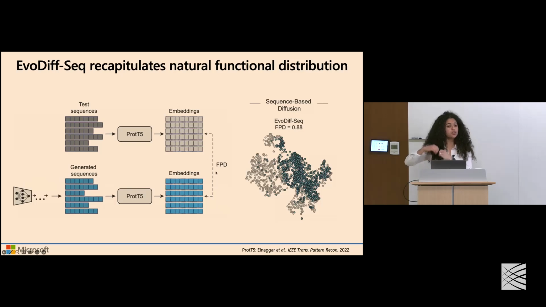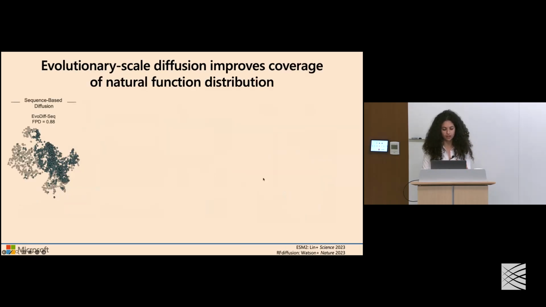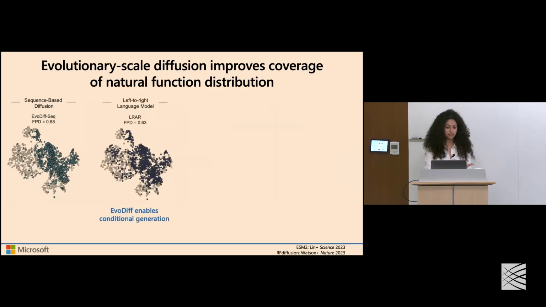We can also compute quantitatively how similar these embeddings are and come up with distance-based metrics that capture that. And these metrics are useful, but only useful if we contextualize them with respect to other baselines and other tools out there. And so doing that, we see that EvoDiff performs competitively with respect to left-to-right autoregression, although traditional autoregressive models provide a better coverage of this functional space.